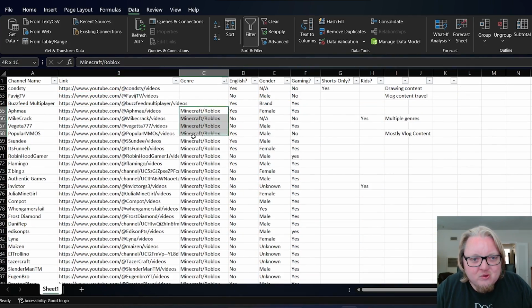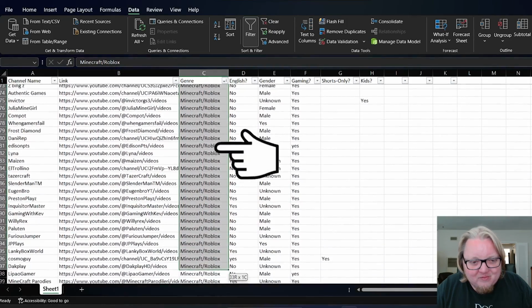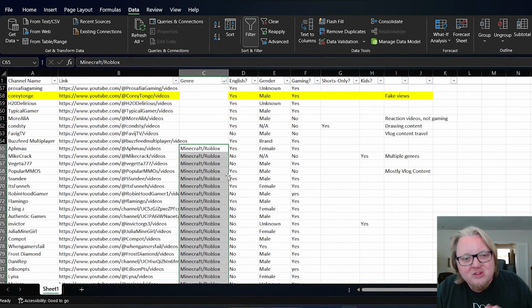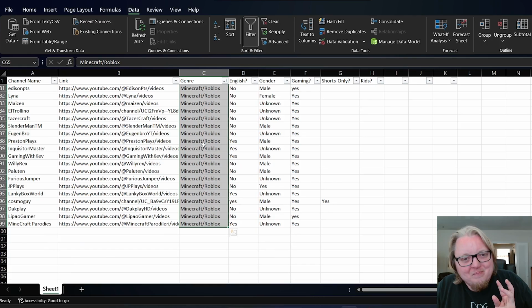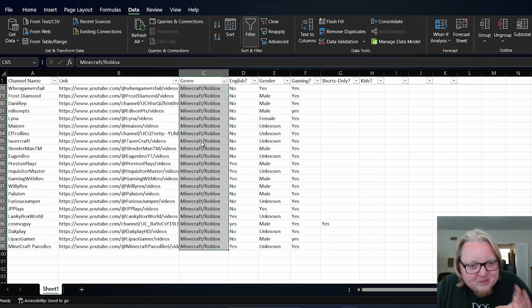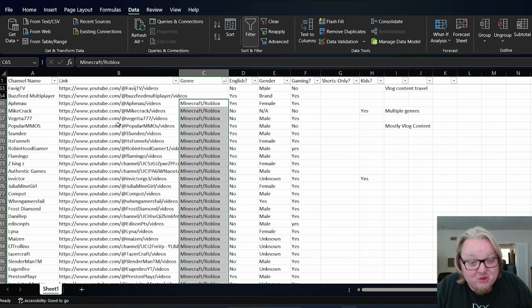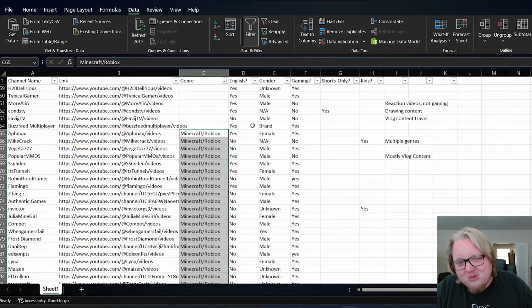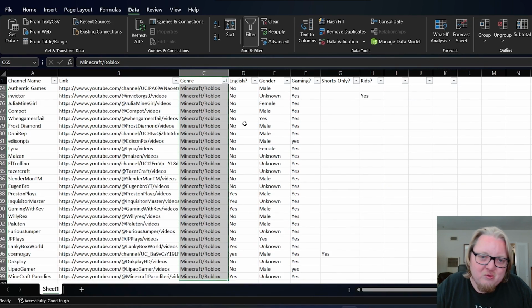You can see there's a tremendous number of Minecraft and Roblox YouTubers that use very similar art styles and have similar strategies, so I've lumped them together. I know they're not the same game, they're very different, but the style of content tends to be very similar. I've grouped these into one big group because there were just so many, and then we have all these other gaming channels, as well as whether or not they're English, and whether the host is male or female.